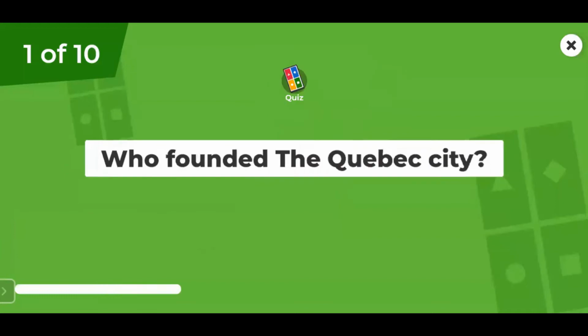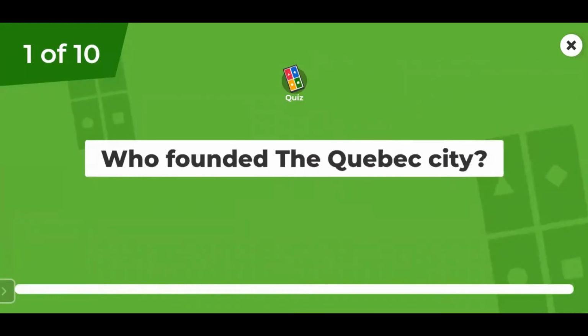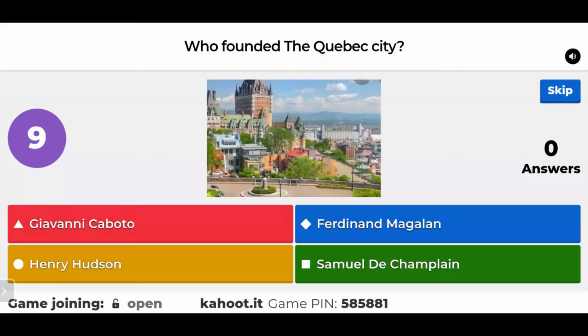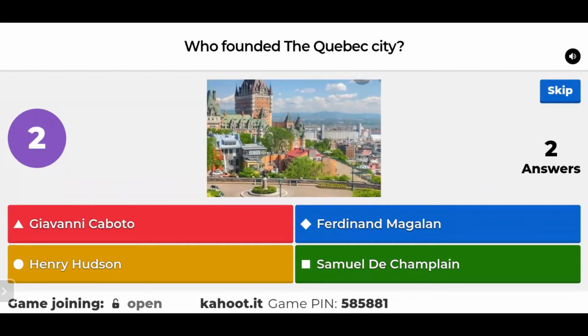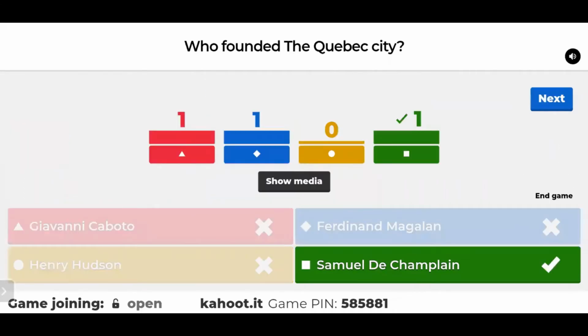The first question: who founded Quebec City? Is it Giovanni Caboto, Ferdinand Magellan, Henry Hudson, or Samuel de Champlain? Yes, the correct answer is obviously Samuel de Champlain.